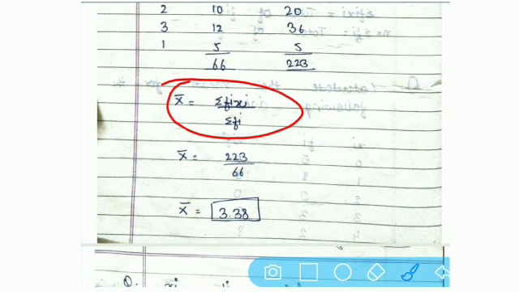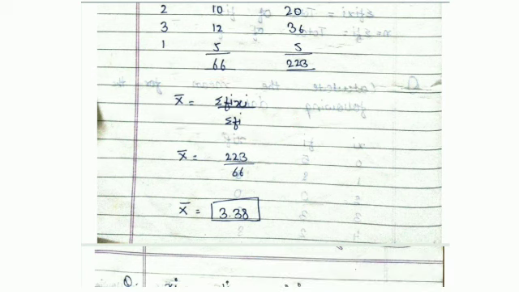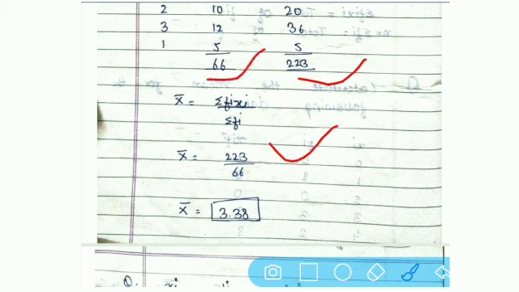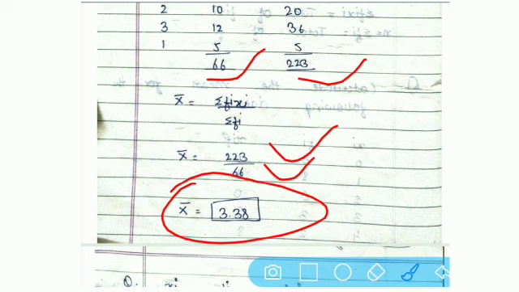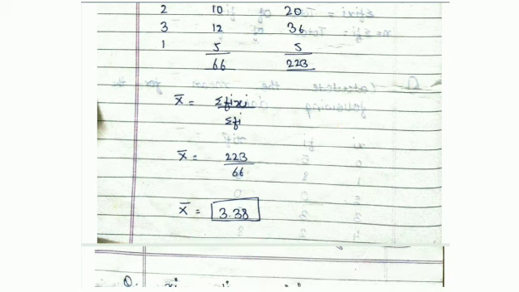So we have put this total over here, 223 divided by 66. So we are going to get our answer as 3.38. So in this way we can calculate our questions for discrete data. Here only giving one example of this method. Detail we have already learned in our online classes.